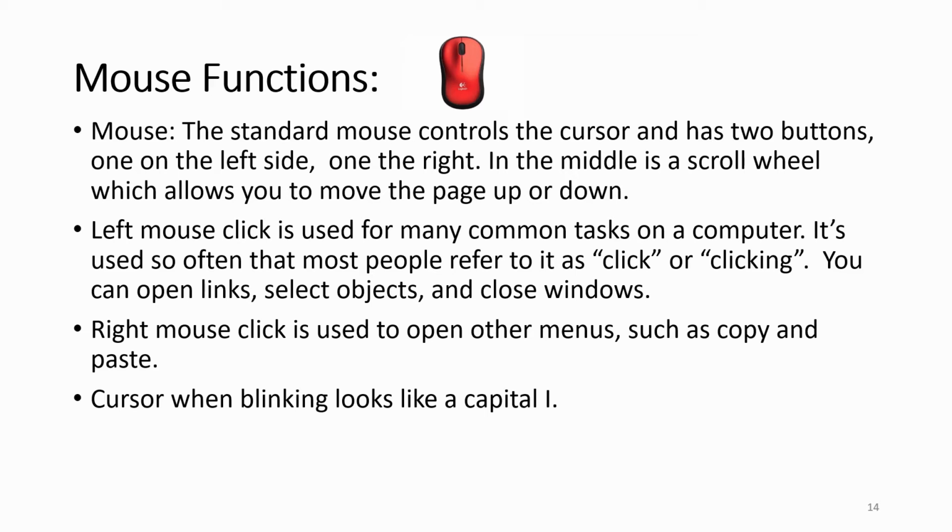It's used so often that most people refer to it as a click or clicking. You can open links, select objects, and close windows. Right mouse click is used to open other menus such as copy and paste. Cursor, when blinking, looks like a capital I.